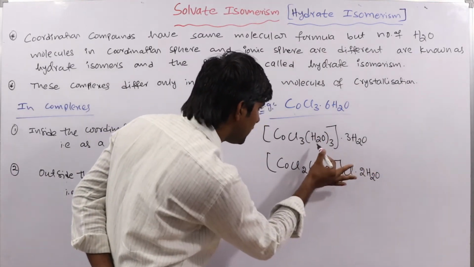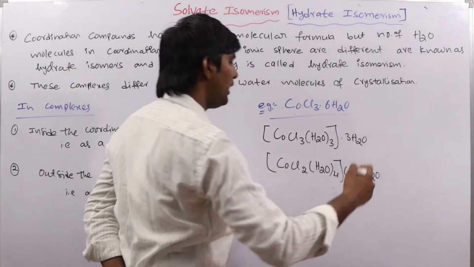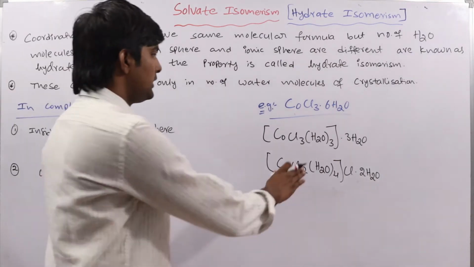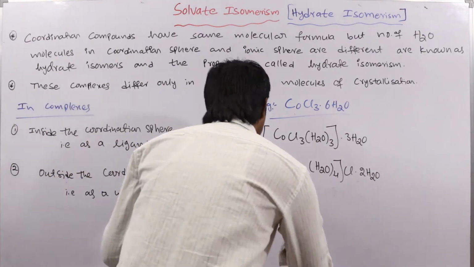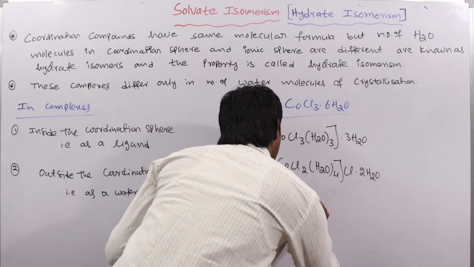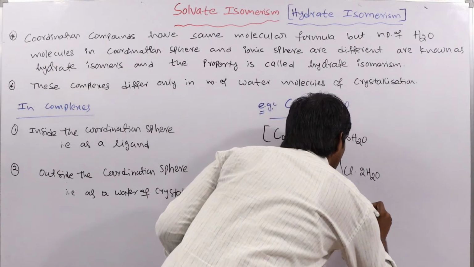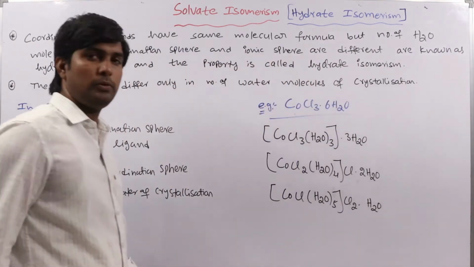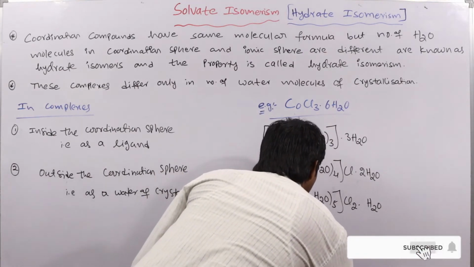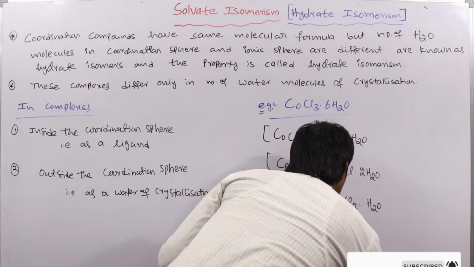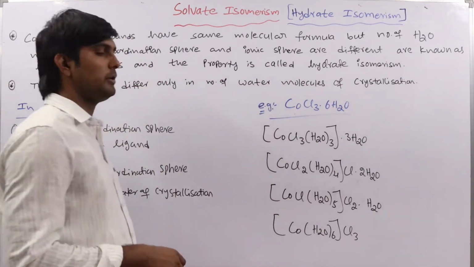Here a water molecule is coming into the coordination sphere and one chloride is going outside. So just a water molecule is exchanged between the coordination sphere and ionic sphere. Then another water molecule comes into the coordination sphere, another chloride goes outside, and finally, these are the four possible isomers with this molecular formula.